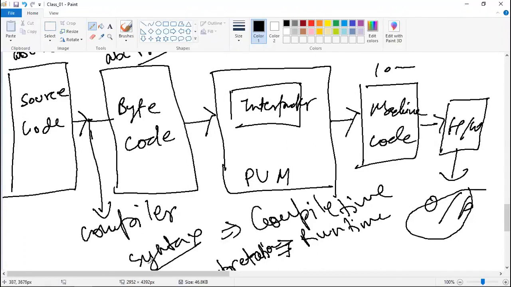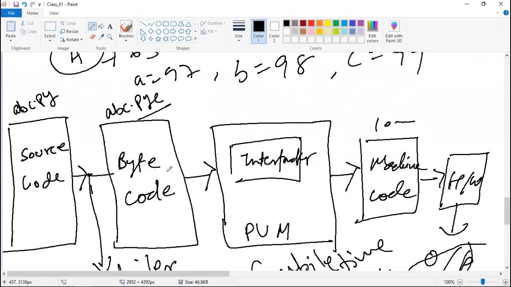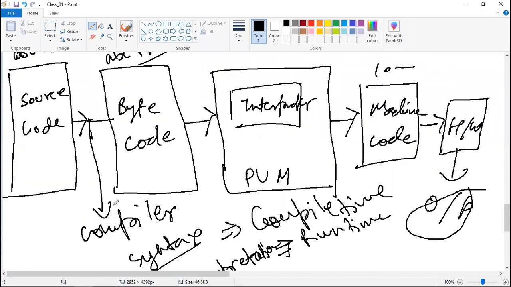Is it clear? Yes, so what is the difference? When we write the Python code, we get the .py file, and after that, when we do the interpretation or compilation, we get this .pyc. Yeah, compilation. As of now, we are into compilation. I have not gone to the interpreter. I will come to the interpreter, then we will discuss it here. If you have any problem here in the compilation, you can tell me. Yes, now you can ask.